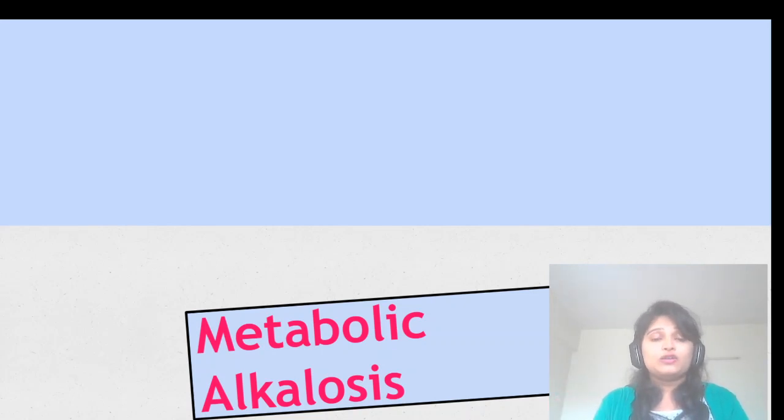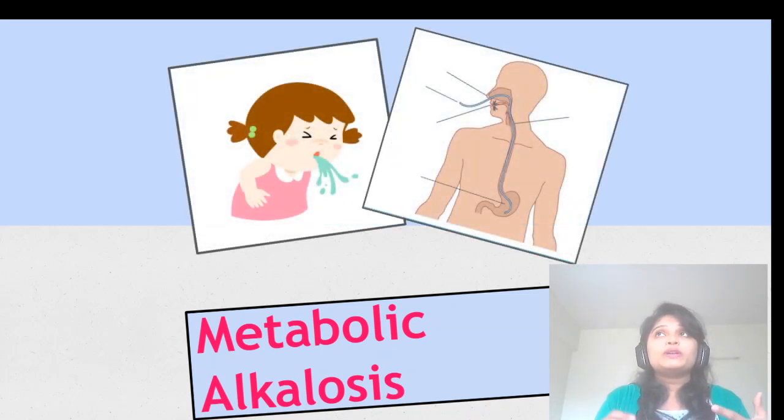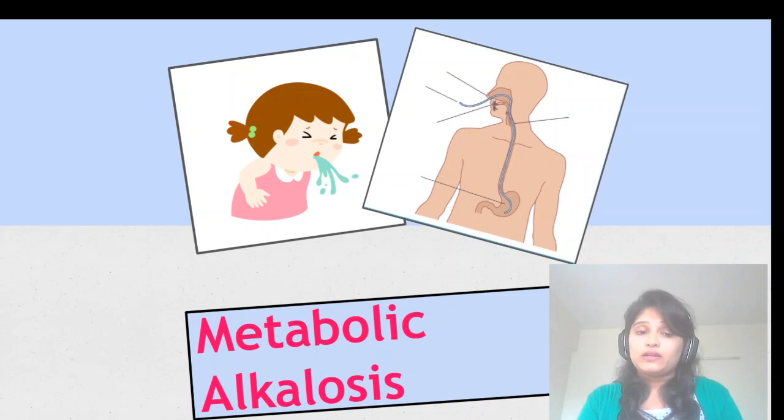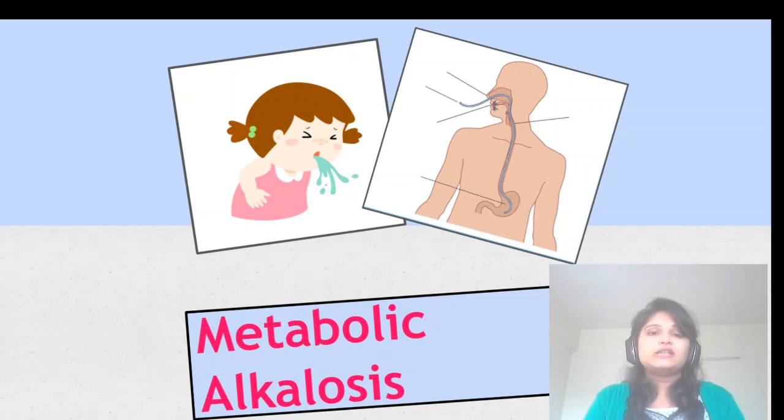In metabolic alkalosis, you can see eating too much fermented food. Okay, metabolic acidosis is due to diarrhea, but metabolic alkalosis is due to vomiting, because in vomiting all the stomach content is coming out, so only the intestine's alkaline content will be remaining in the body. That will lead to alkalosis, right?